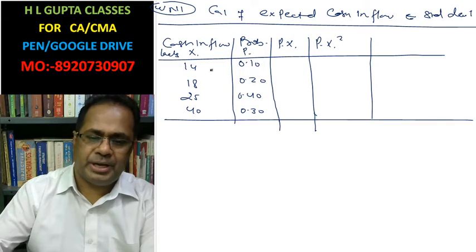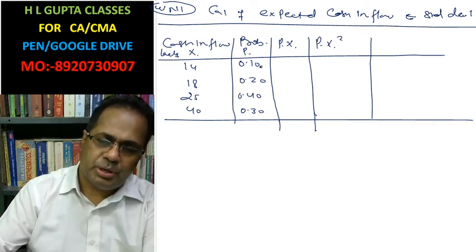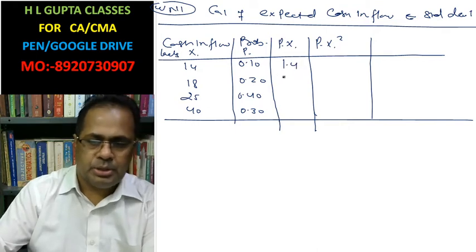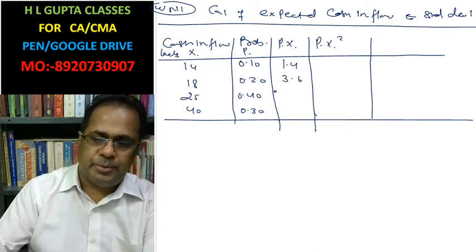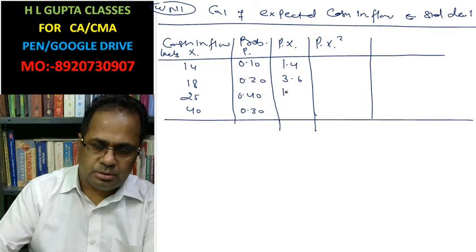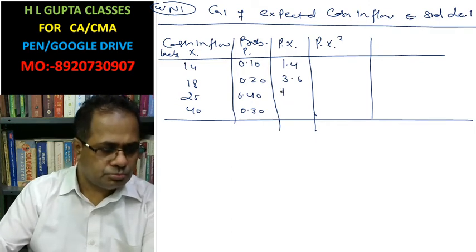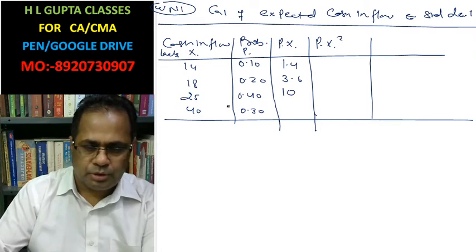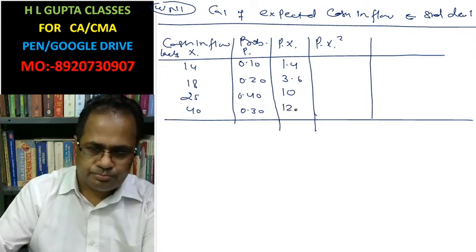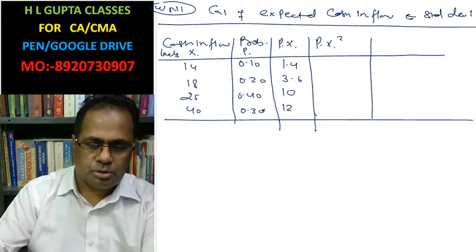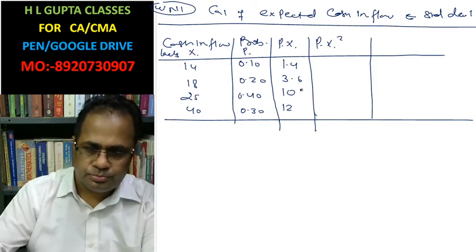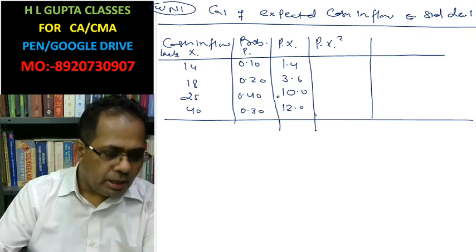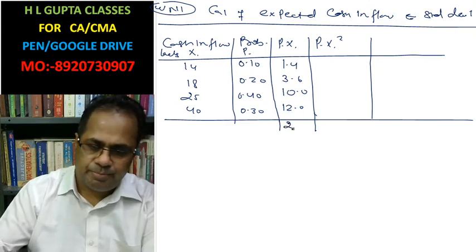Now pi xi: 14 multiplied by 0.10 is 1.4, then 3.6, then 10, then 12.0, and the sum of this is 27.